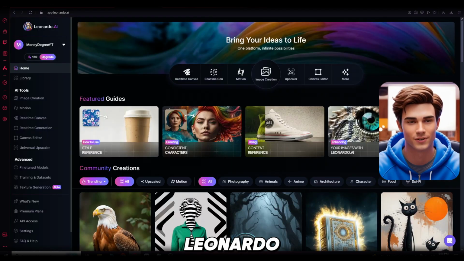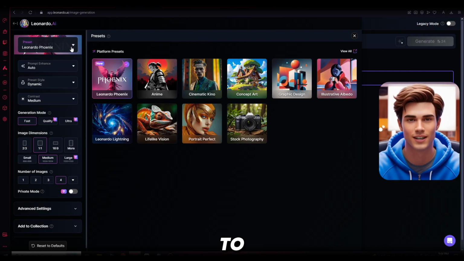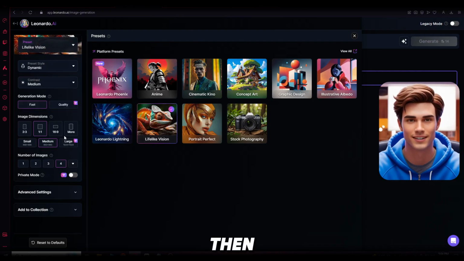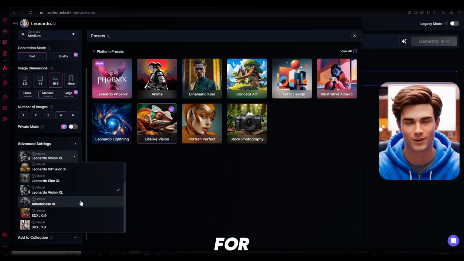Let's head over to Leonardo AI to generate the images for our video. Once you're in, open the image generation tool on the left side. Now watch closely. Set the preset to Lifelike Vision. Then adjust the ratio to 16:9. And in the Advanced Settings tab, make sure to select Alberto Base XL for optimal results.